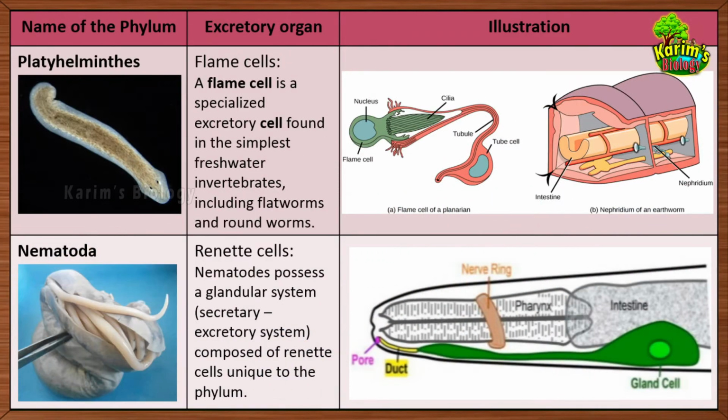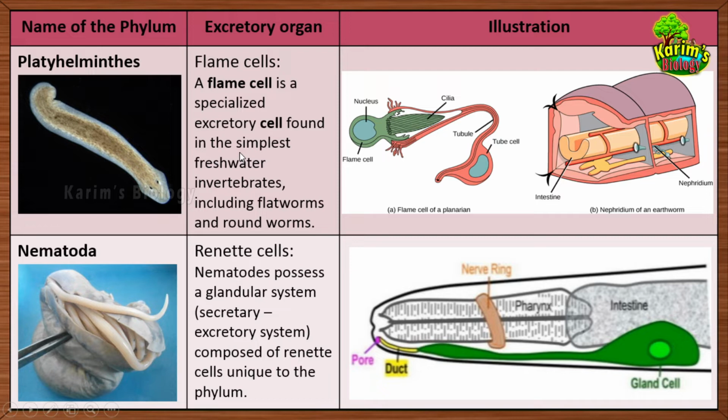Now let us talk about the next phylum, which is Platyhelminthes. They are called Platyhelminthes because their body is dorsiventrally flattened and they appear in the form of a tape, right? Their body is flat. The most popular examples in this are Planaria. The picture of Planaria you can see here. Planaria is one of the most popular examples. And another most popular parasite from Platyhelminthes is the flatworm. Okay, now let us talk about how the excretion occurs in this Platyhelminthes.